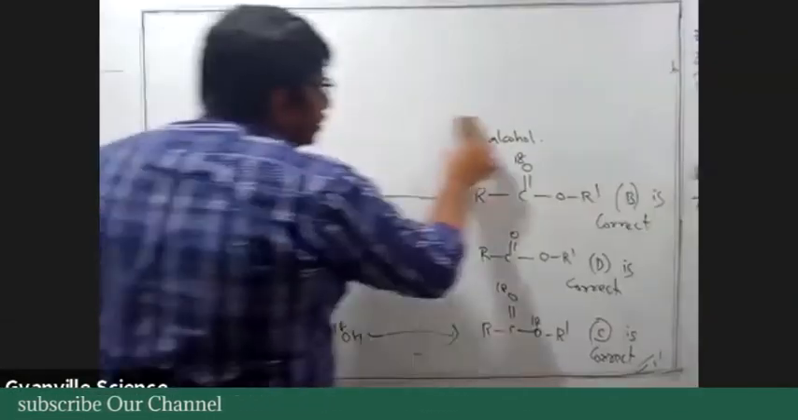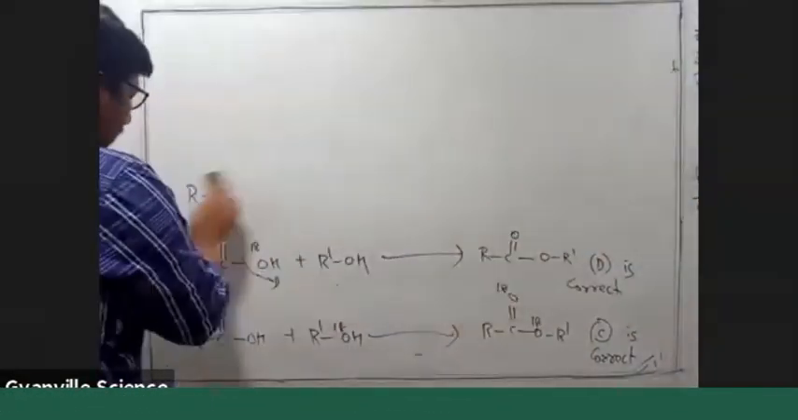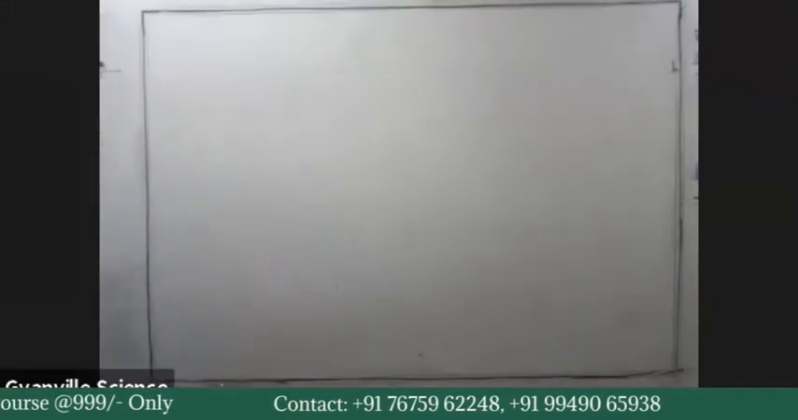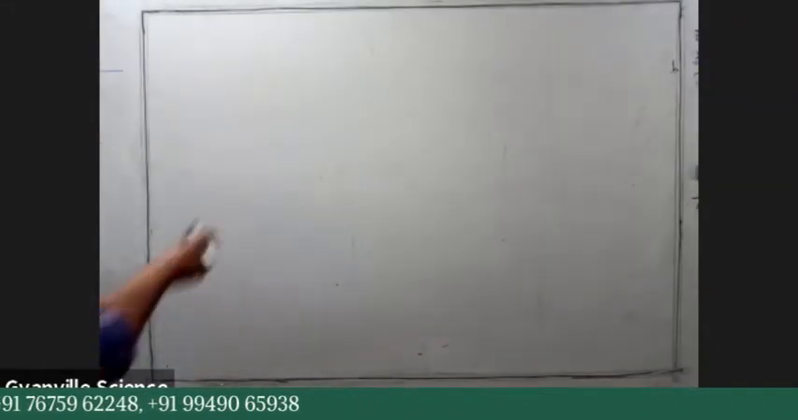So now we are going to start the reactions of alcohols in which the C-O bond is cleaved. The C-O bond is there, right? So that will be cleaved.